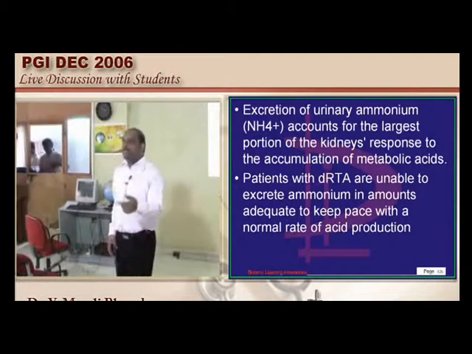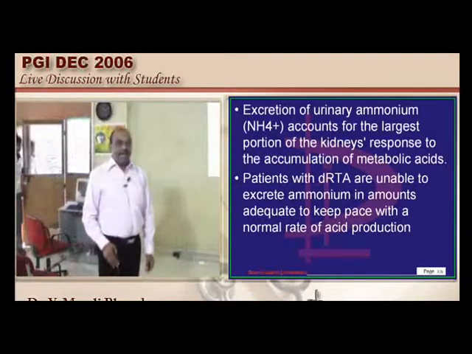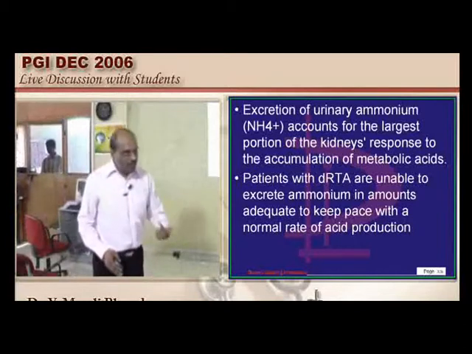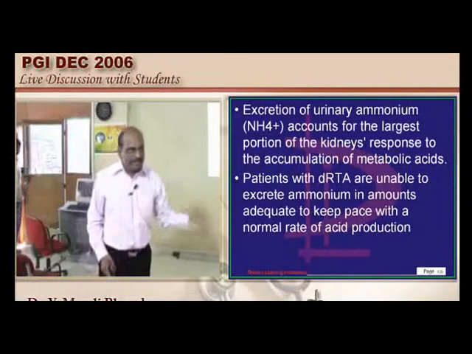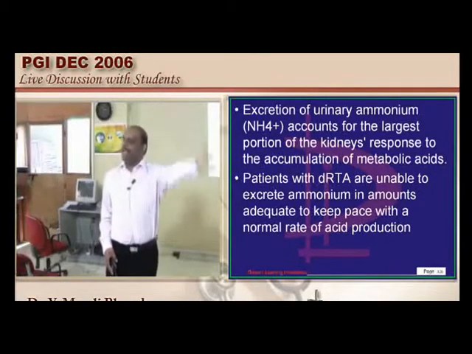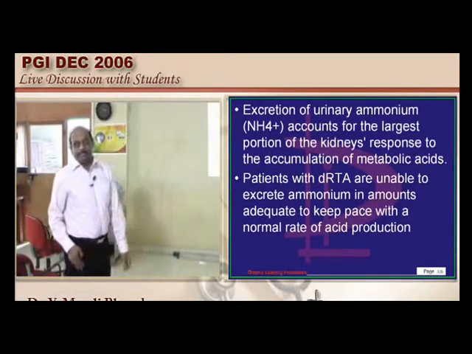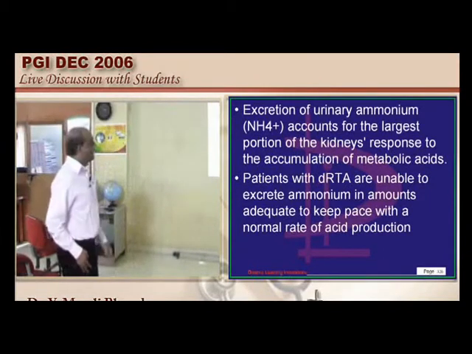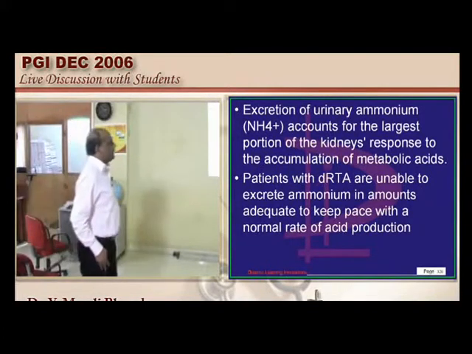Because in type 4 we said there is hyporeninemic hypoaldosteronism. Aldosterone is required for sodium retention and potassium loss. No aldosterone means potassium is not lost, it is retained. That leads to hyperkalemia, which is a differentiating feature between type 1 and type 4 RTA. So both of them are basically distal renal tubular pathologies.